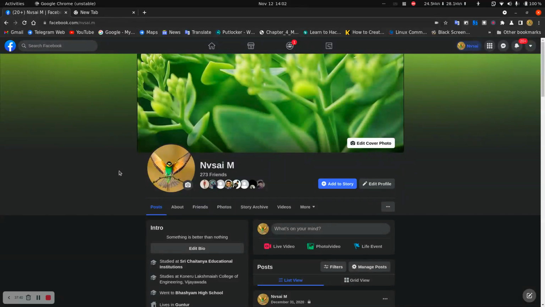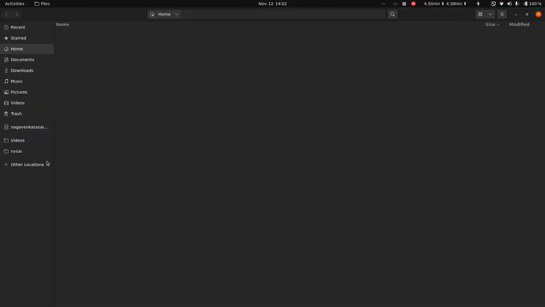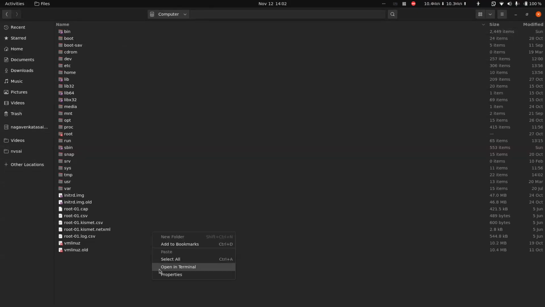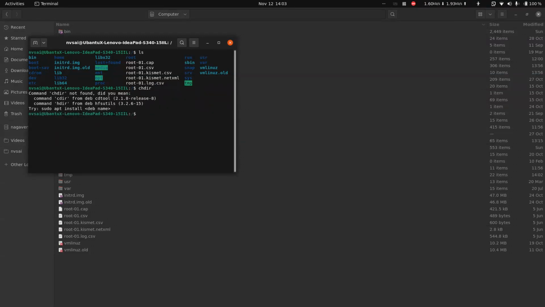And then file management. Let me just briefly show you the file management in a Linux operating system. So this is my root directory. Let me just open the terminal. Now I want to know my present working directory, pwd.